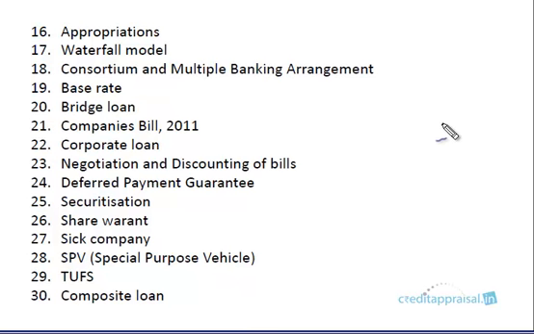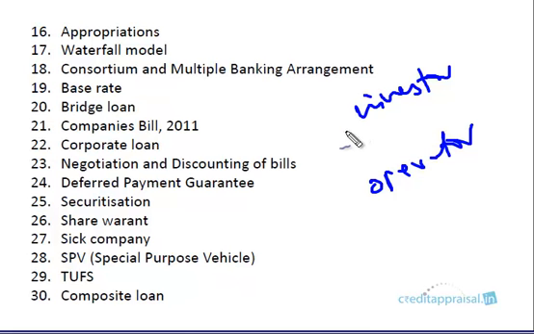What happens in the waterfall model is, usually in case of large projects, there'll be a main investor, right? This is the person who is investing a major portion of the funds. But maybe the investor doesn't want to operate because there might be another operator, because operation is a technical issue. Maybe this investor is more interested in providing the funds, right? He's a cash rich party and he wants to just provide the funds. But the actual operation, maybe there's a separate person called operator.